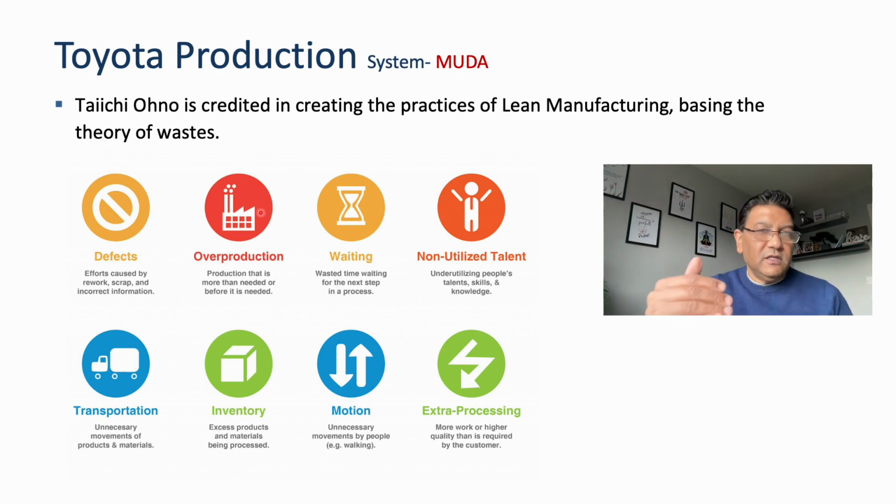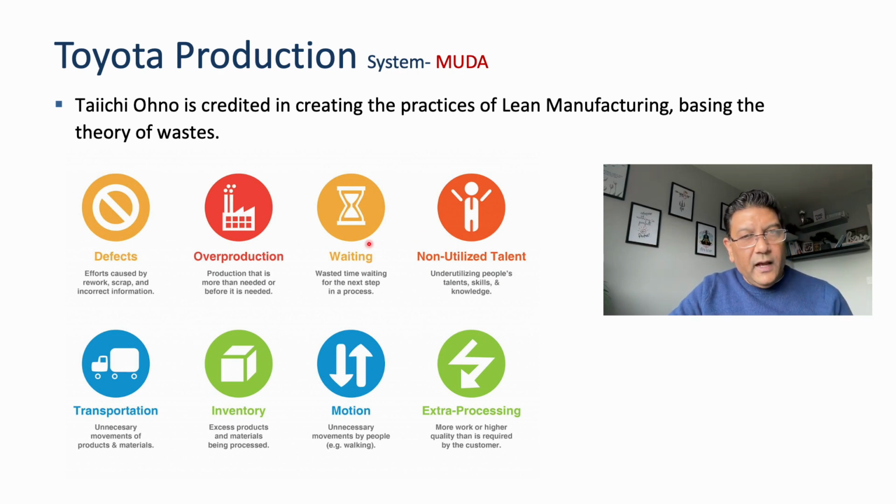Overproduction is when we are producing more than required. For example, make to stock. We are manufacturing the product and stocking it and waiting for the demand. That is an extra cost when the inventory is sitting in the warehouse.